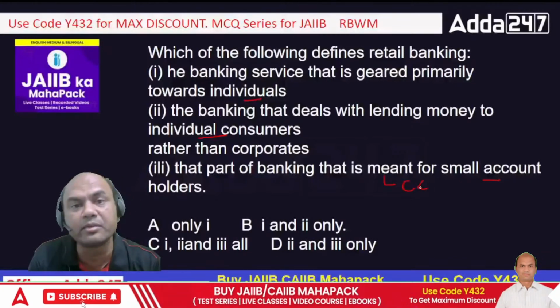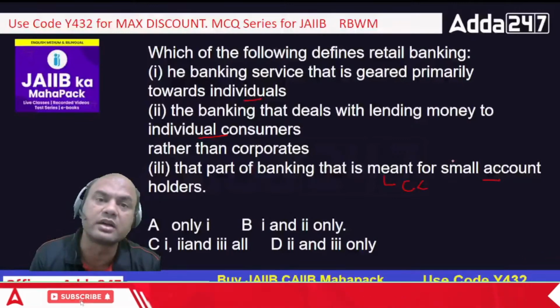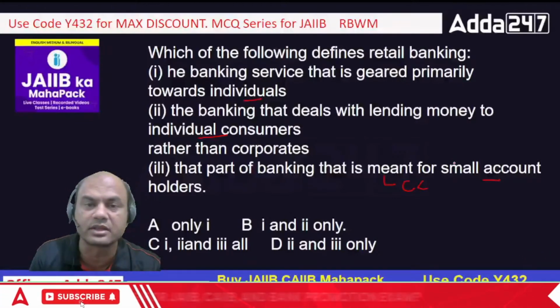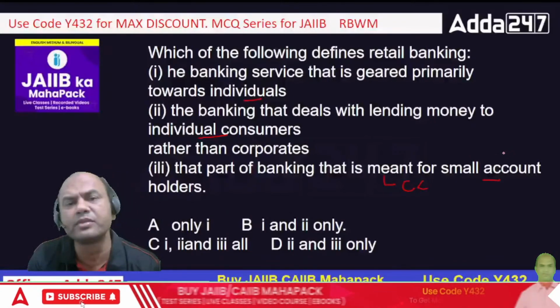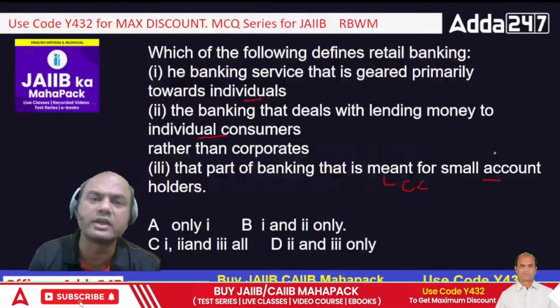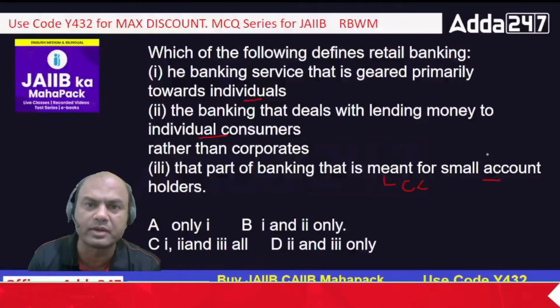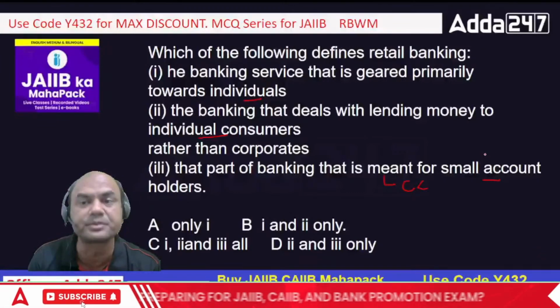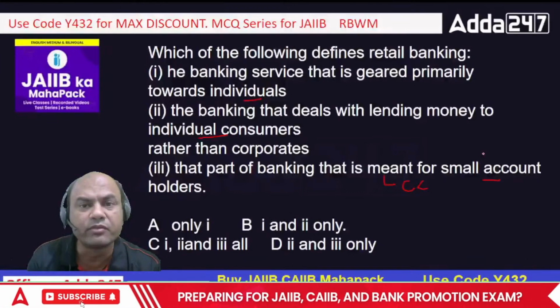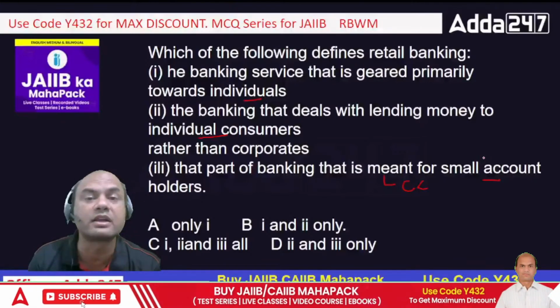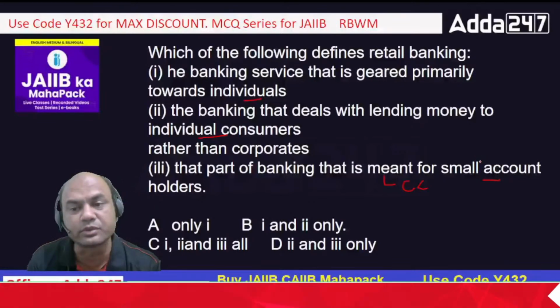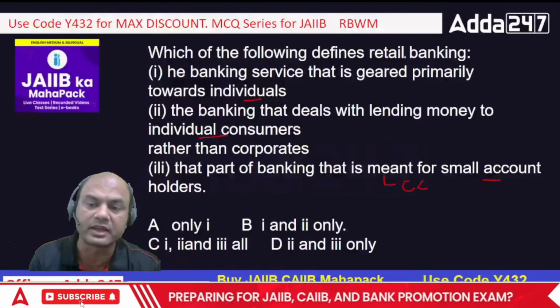Private limited companies are also many a time brought under the small account concept, because we give loans to them also. We give loans to LLPs, private limited companies, proprietorships, partnerships, as long as their turnovers are lower. In that case only they are considered under retail banking.